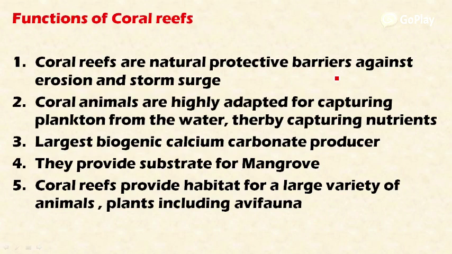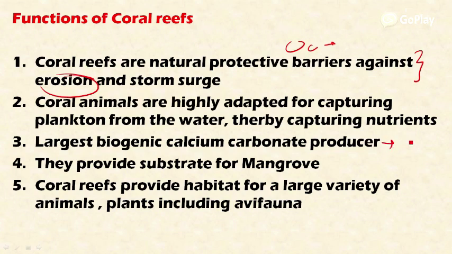And let's look at the important functions of the coral reefs. The coral reefs are natural protective barriers against erosion and storm surge. They act as a buffer against erosion. We all know that the ocean carries out various erosional activities. So these coral reefs protect the inland from erosion and storm surge. Coral animals are highly adapted for capturing plankton from the water, thereby capturing nutrients as well. And they are the largest biogenic calcium carbonate producer.